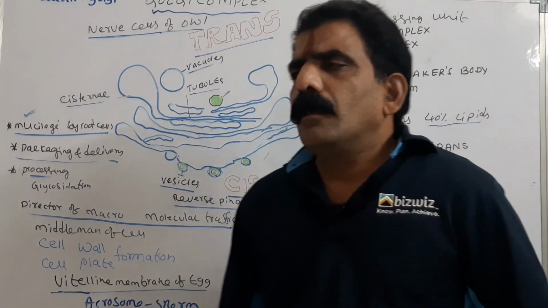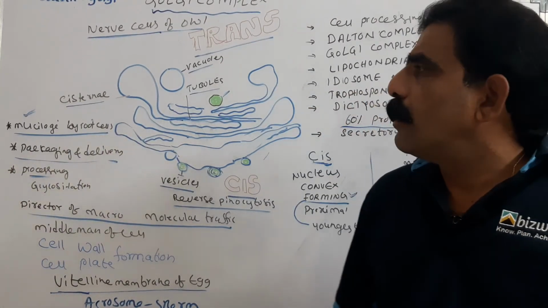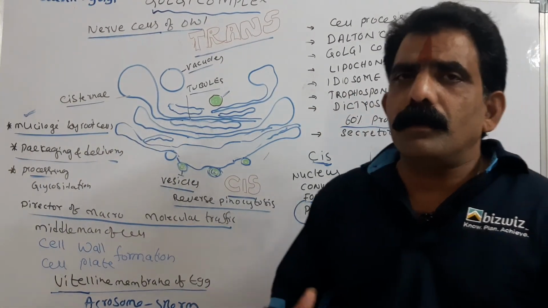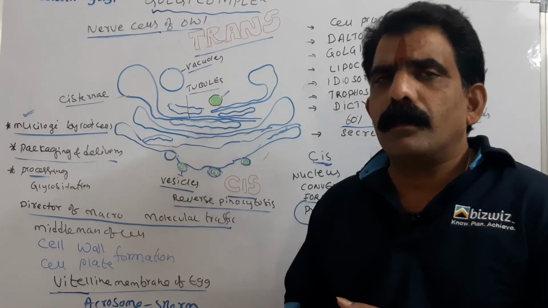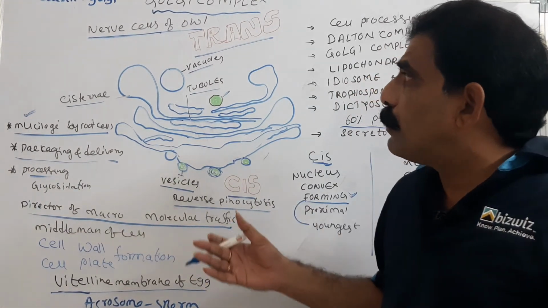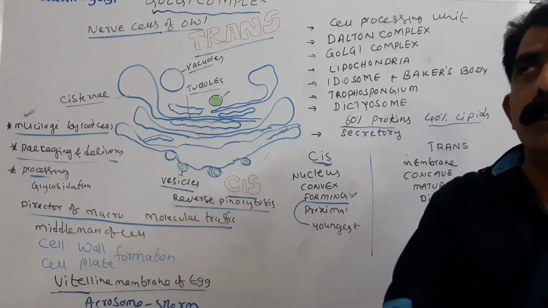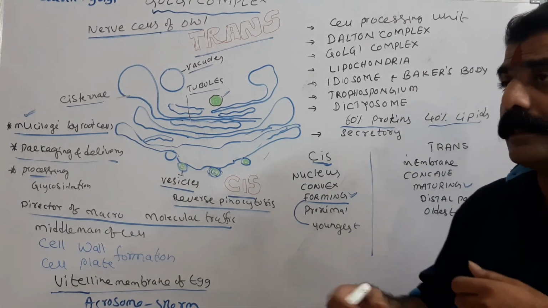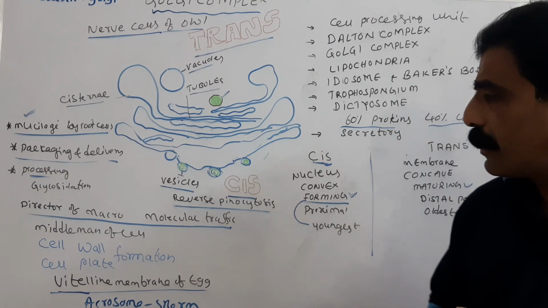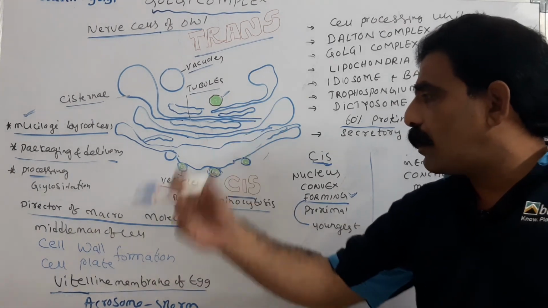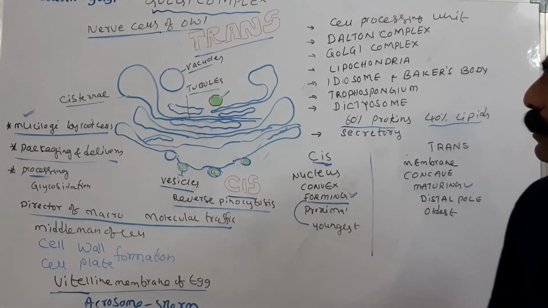Like this, Golgi bodies are associated with the endoplasmic reticulum, and Golgi bodies are popularly known as processing units of the cell, or the cell secretory cell organelles, otherwise director of the macromolecular traffic.